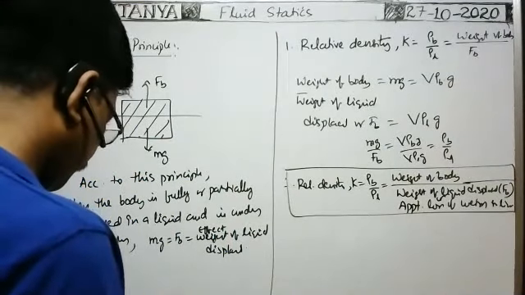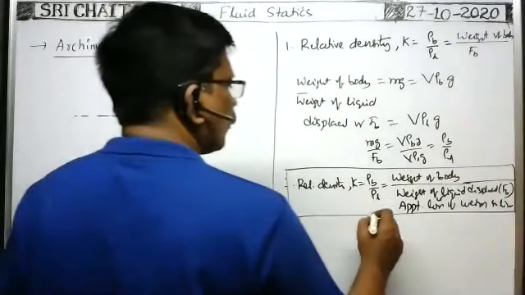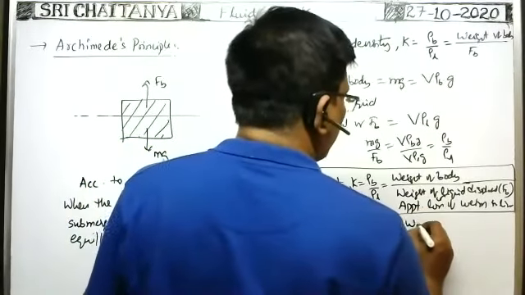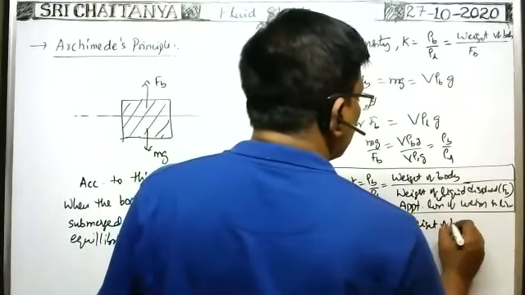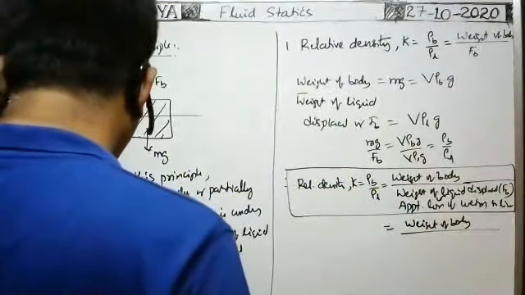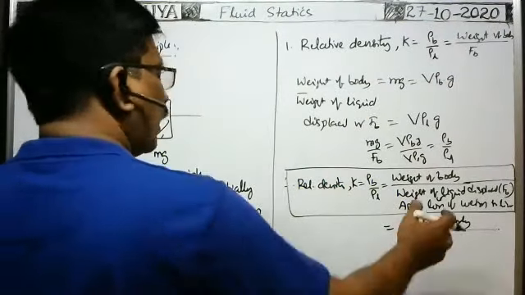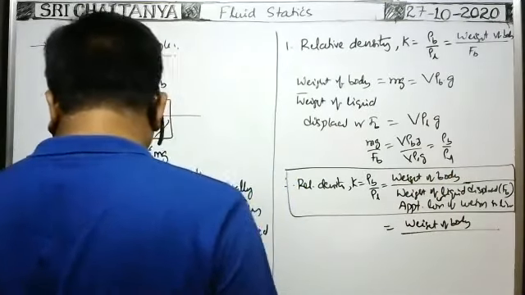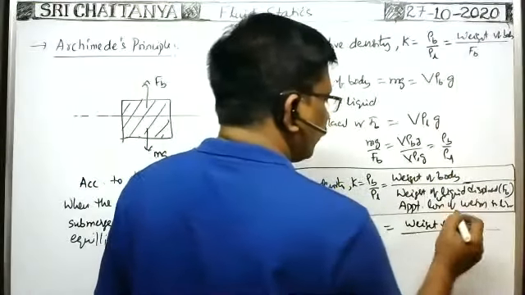Okay, next, this is also equal to weight of the body by loss of weight of the body in water. Already I wrote, how can we write the loss of the weight of the body in water?